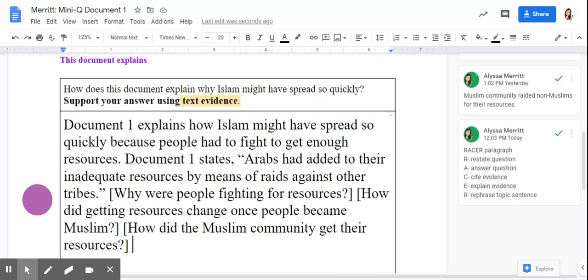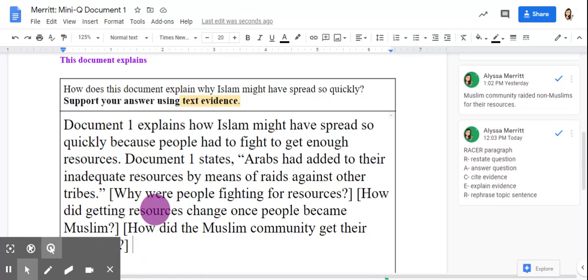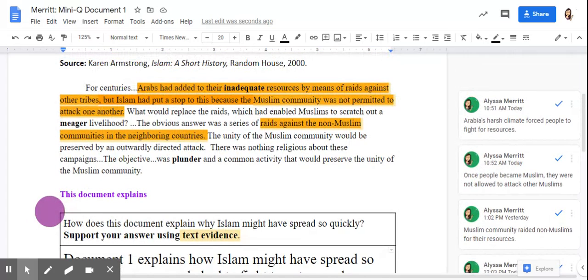As you are making your way through these 3 sentences here of your explanation, continue to go back and reference the document. You can only talk about things that are referenced in the document, making sure you're historically accurate. For example, there should be nothing in here that talks about how now they were going back and growing crops, or people were peacefully trading with others all around the Arabian Peninsula, because that's not exactly what our document is saying. If you need to, come back up to our document here, take a look at what we've highlighted, take a look at the comments that we left together to help you through this.